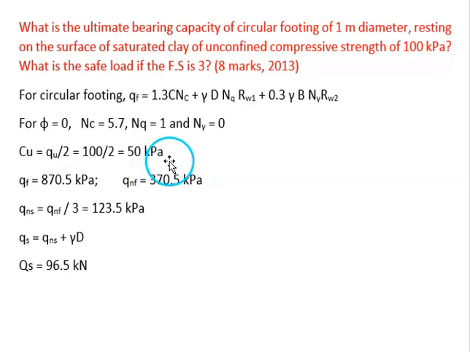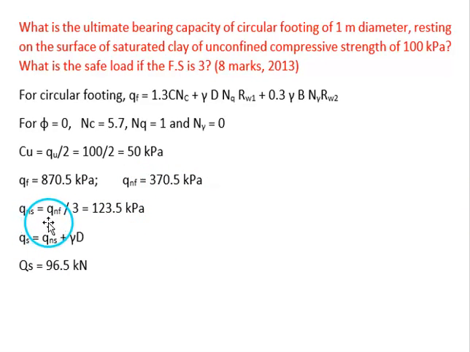which is 50 kPa. So by substituting this value 50 kPa in this equation, qf equal to 1.3 cNc, Nc value is 5.7, c value is 50 into 1.3. We will be getting the ultimate bearing capacity. Then we can calculate net ultimate bearing capacity, which is equal to the same value, because effective overburden pressure is 0. You will be getting the same value. This is 870 only, 870.5.